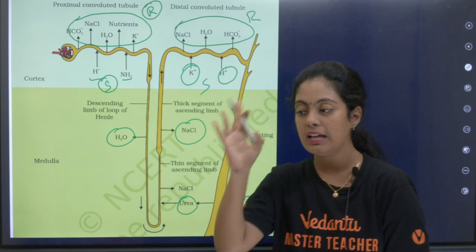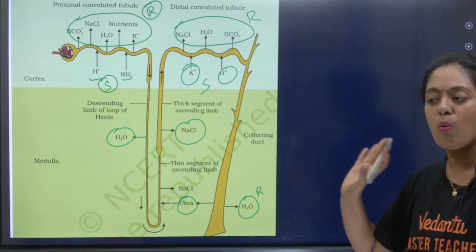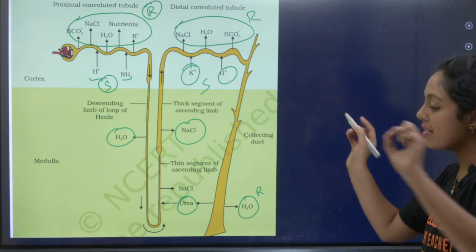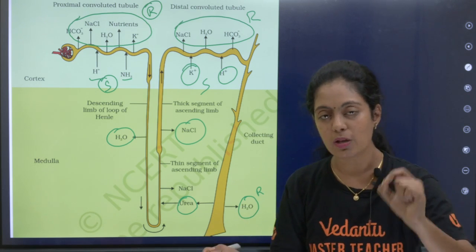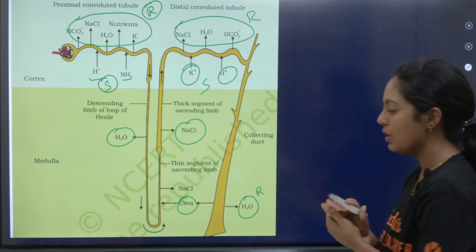Some amount, adukku nariya kedaiyadhu, some amount of urea is being reabsorbed. Okay, ரொம்ப முக்கியமான விஷயம் நம்ம இப்ப பார்த்துட்டு இருக்கோம். Okay, so இந்த picture உங்க NCERT book இருந்துச்சுன்னா இப்படி ஒரு நோட் பண்ணிக்கோங்க. Very, very, very important. So this is your cortical region and this is your medullary region.